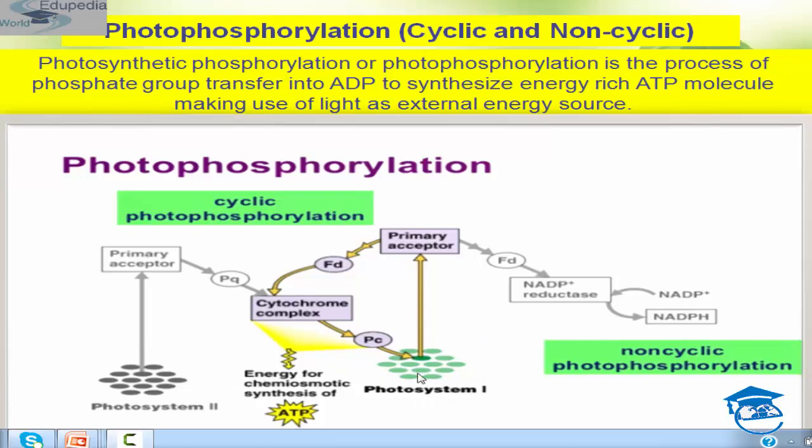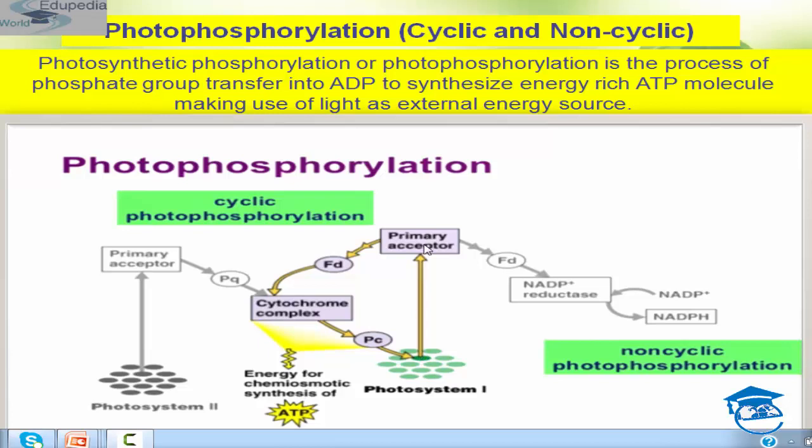So when PS1 gets excited, it expels an electron which goes to the primary acceptor, students. As a result, this chlorophyll A, this green one, becomes ionized by acquiring a positive charge, students. So the electron is expelled and reaches the primary acceptor.